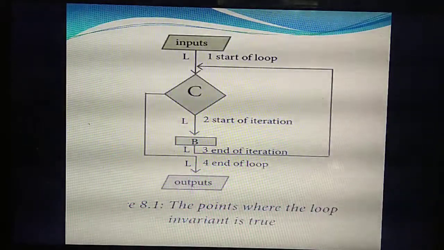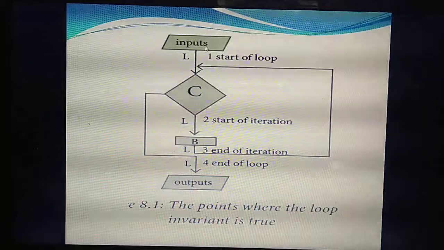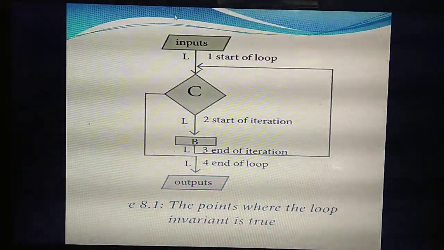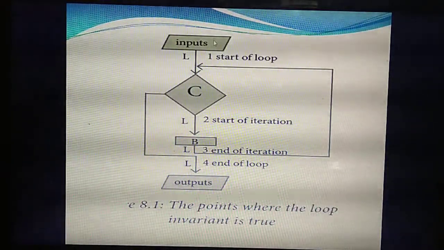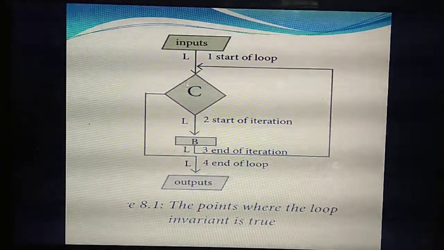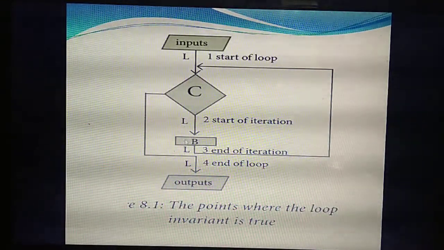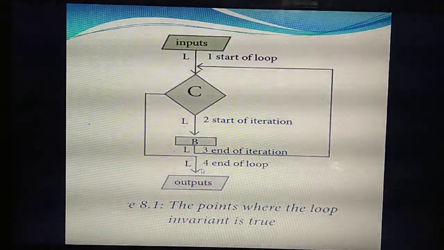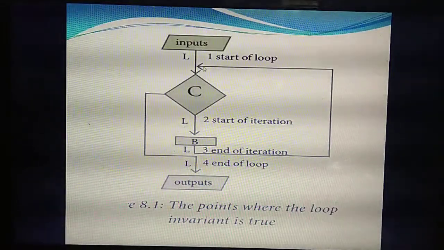The same thing you have mentioned in the flowchart. Listen, you have given inputs, the input as the start of the loop. You are going to start the loop. So you give two or three variables as input, then you give some condition. After the condition, the loop body will execute, then the output.